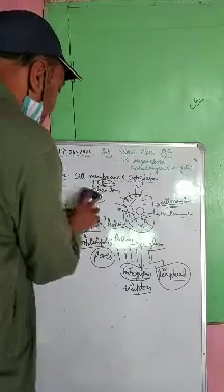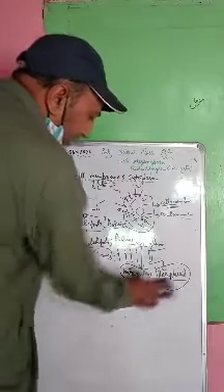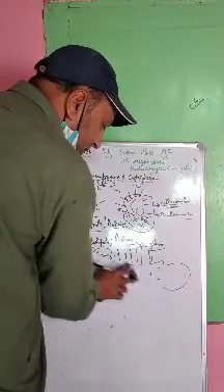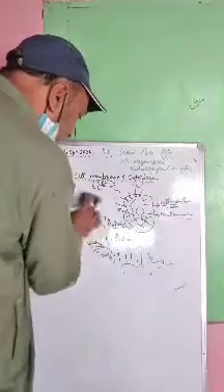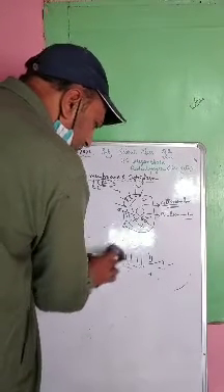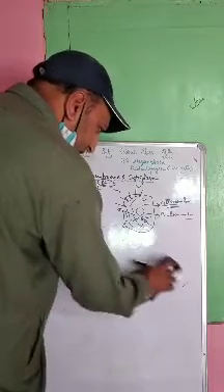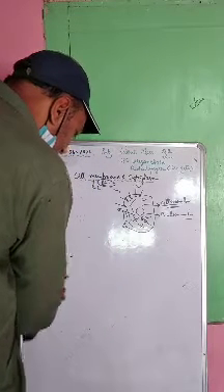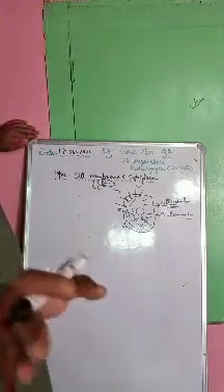Next part is cytoplasm. Cytoplasm is very important for all of us to understand, because most of us do not understand the cytoplasm the way we understand the other parts of the cell. The most played out definition that we give for cytoplasm is that it is a jelly like substance, but we never understood what is the jelly like substance.